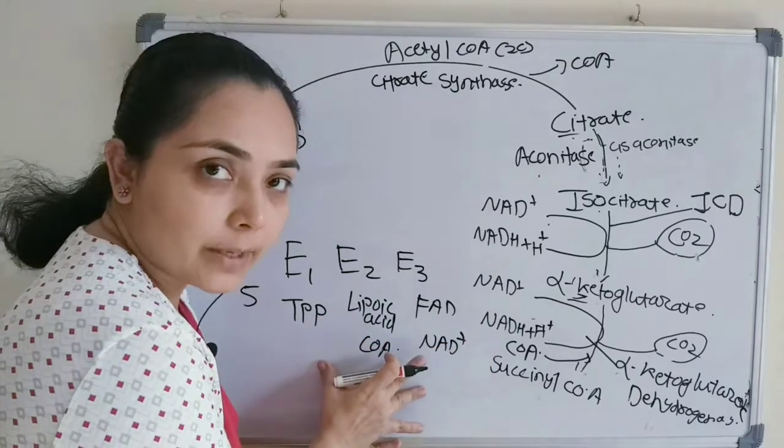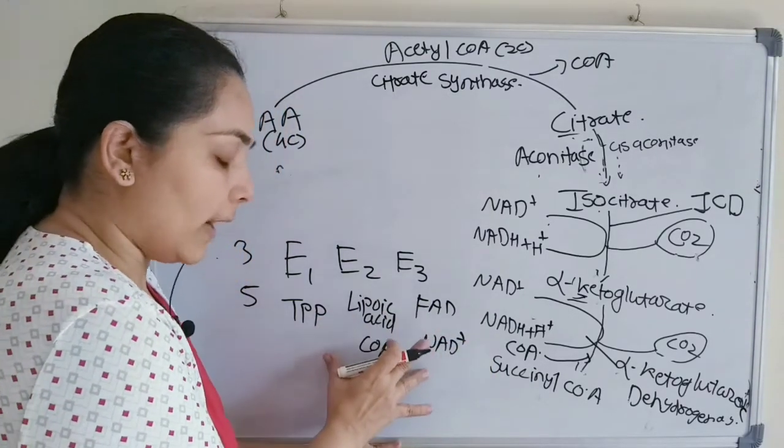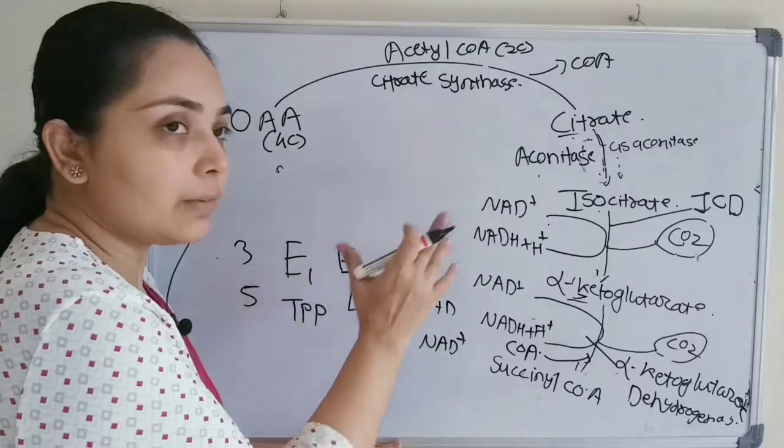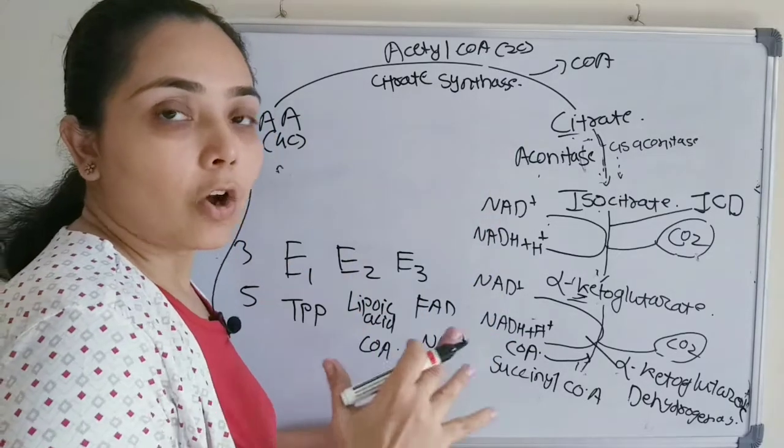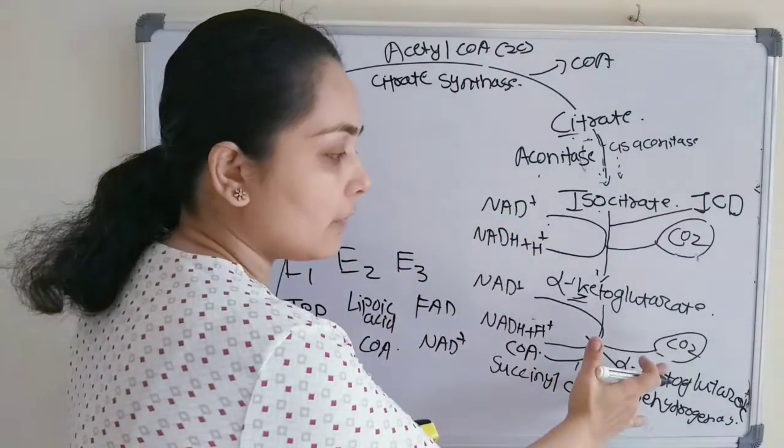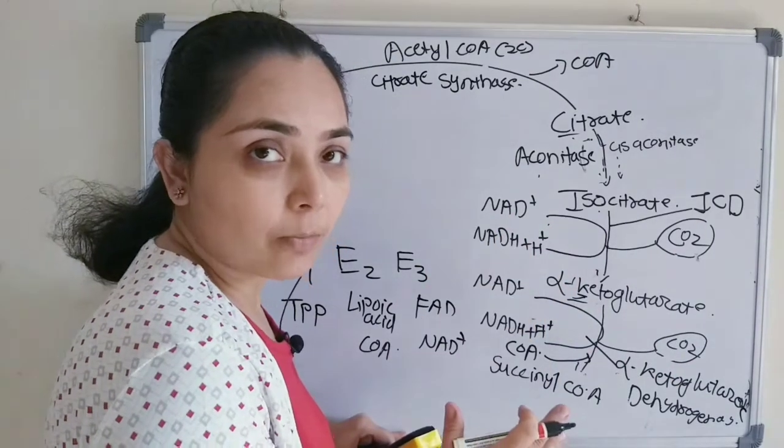These 5 coenzymes and the 3 enzymes together make a multi-enzyme complex, that is the alpha ketoglutarate dehydrogenase complex.